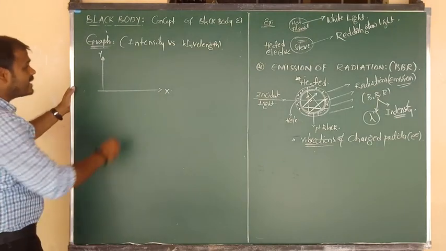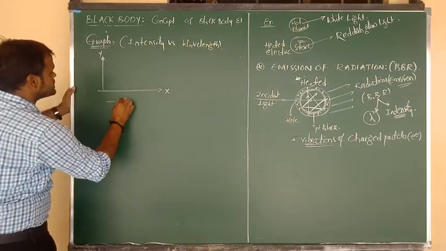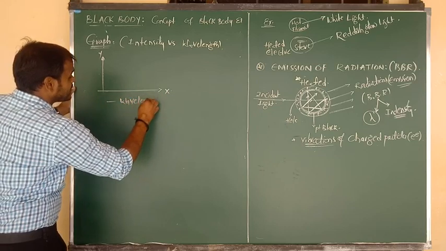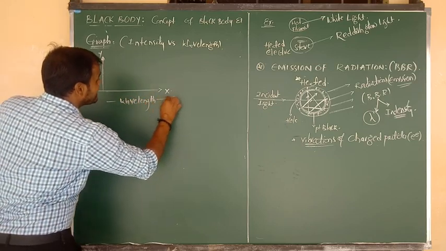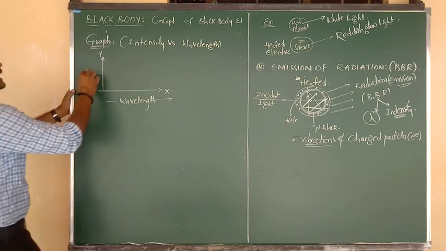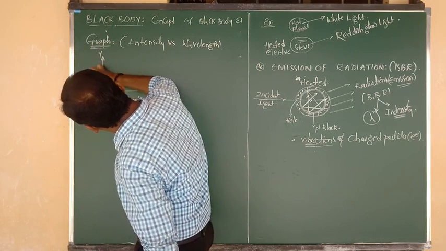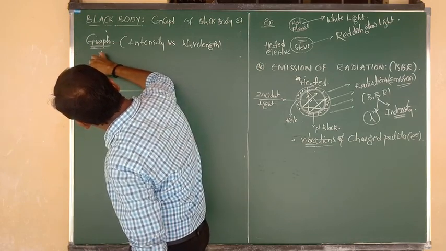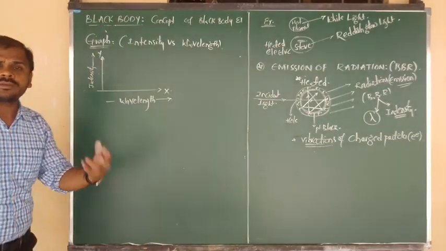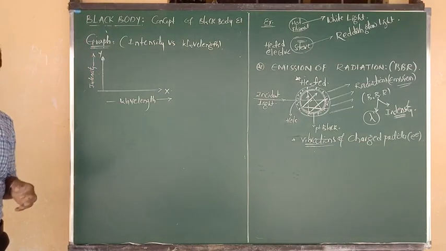Listen carefully: on the x dimension, I am going to consider the wavelength values, in nanometers. And intensity values, I mean the total amount of energy or frequency values, we consider on the y dimension.